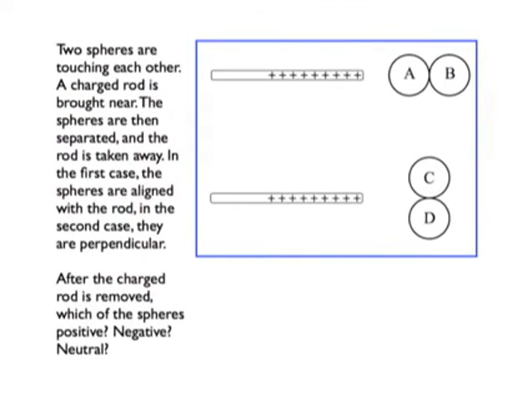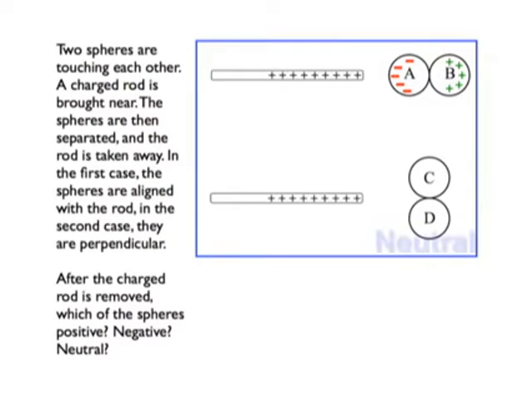All right, let's take a vote. Which, if any, of the spheres is positively charged once the separation's done? Let's think about that. A and B are together. These are conducting, right? Bring a positively charged rod in here. Where would you expect the negative charges to go on this pair? They go to charge A. Positive charges on B. So this one's negative, this one's positive. I take them apart. Then I move the positively charged rod away. Well, the charges will stay because now they aren't touching each other. There's no way for them to be transferred from one to the other. So when it's all said and done, B is positive, A is negative.